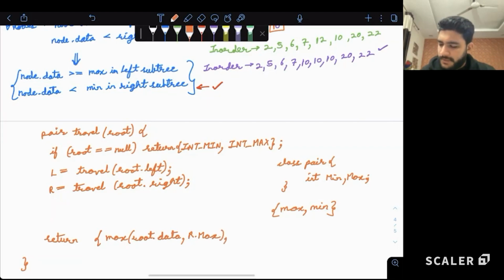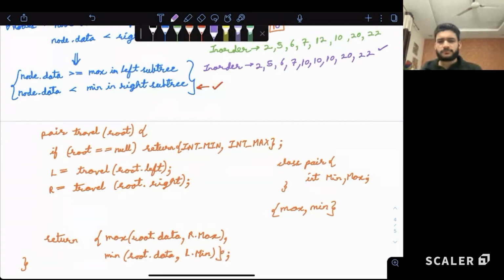And minimum will be the smaller of the current node and the left minimum. Let me explain this now. So how are we doing things? We are saying if we are at a node which is a null node, then we are returning minus infinity to infinity.